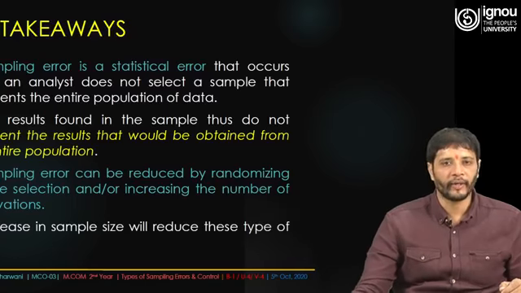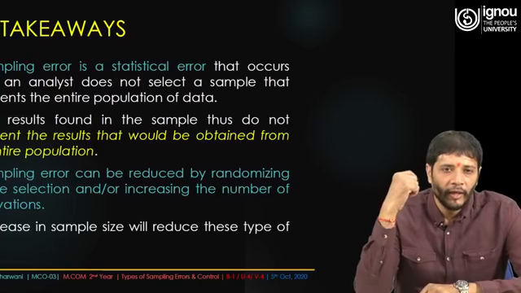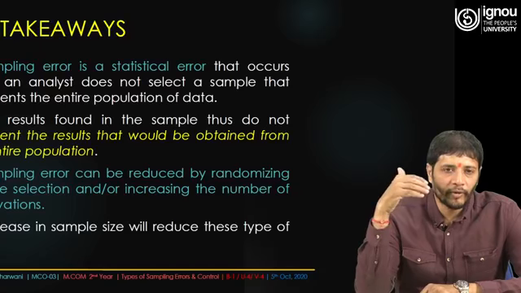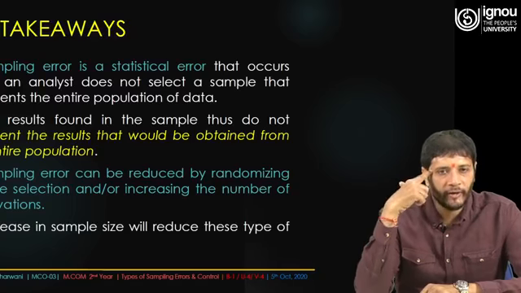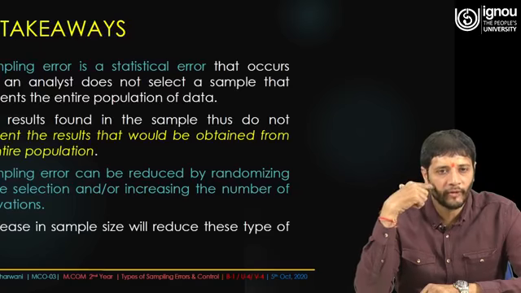So sampling error can be reduced by randomizing sample selection and increasing the number of observations. And the best thing, as I was saying, is that after certain intervals we have to recapitulate and see whether the modus operandi or procedure we have followed is going in the right direction, and whether the probability or random sampling methods we are following are good.